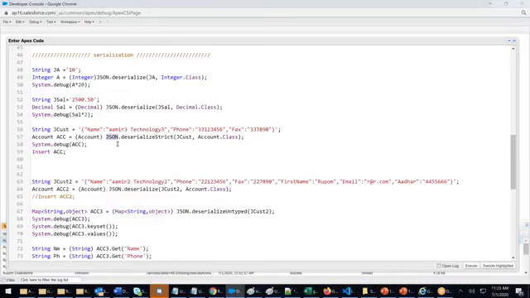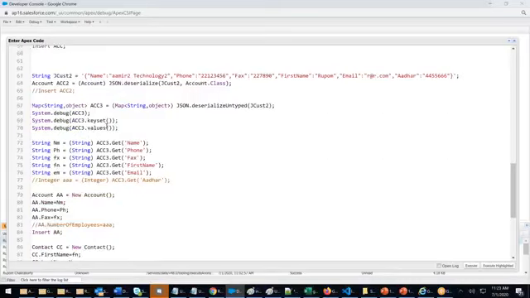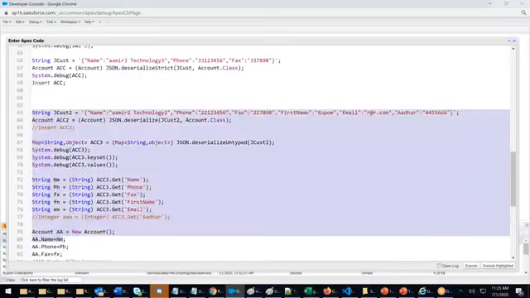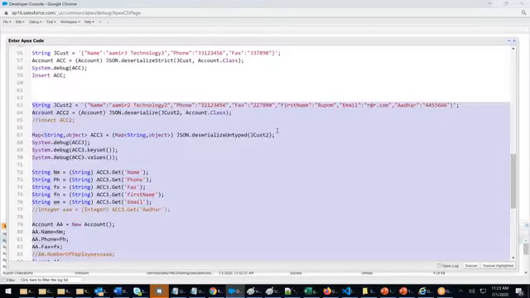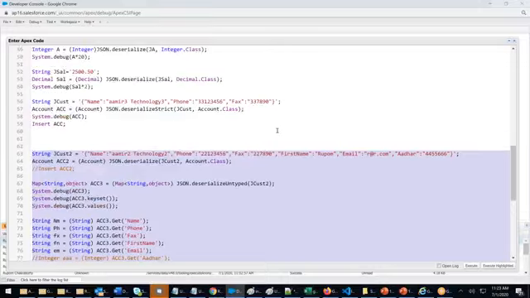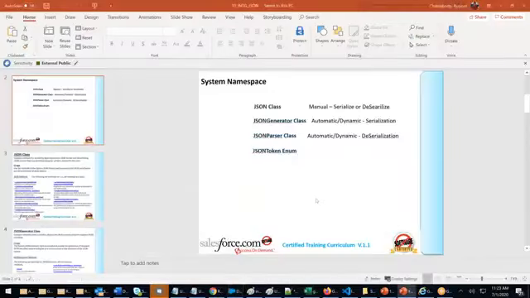I cannot write long, lengthy codes manually. See, just to consume this data, I have written this many lines, just because there are 5 fields. If there are 20 fields, we need some more automation. That is the reason we have a generator class and parser class.